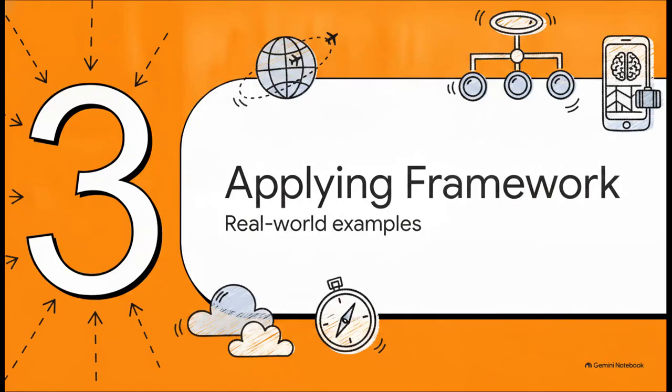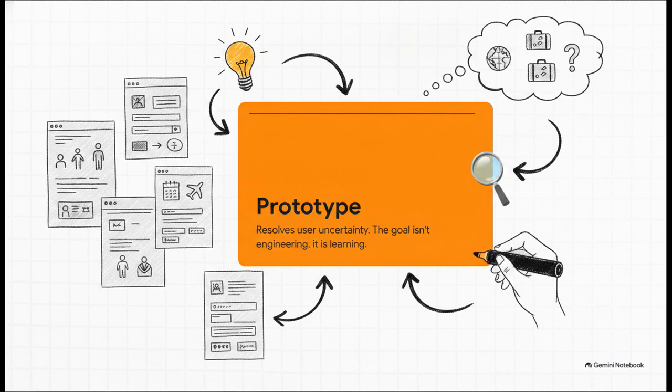Let's move straight to section 3 and actually walk these branches using a real-world example. Let's say you take the user uncertainty branch. A prototype is going to be your first destination. Say you're building an AI travel planner, but you aren't actually sure if travelers will even understand your complex new interface. A prototype is absolutely perfect here.